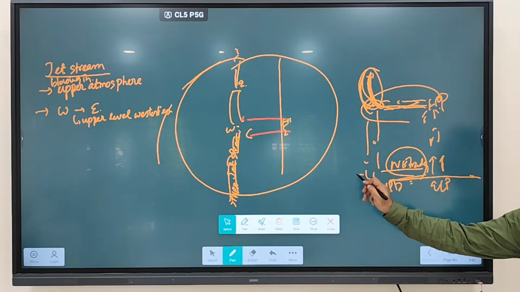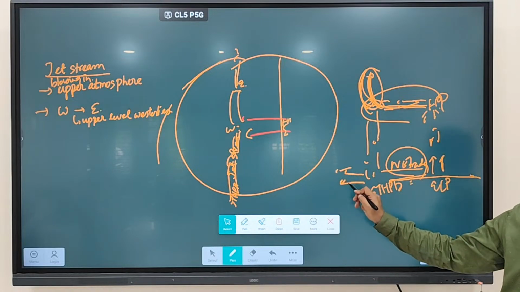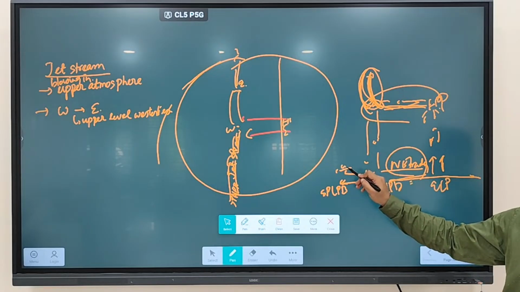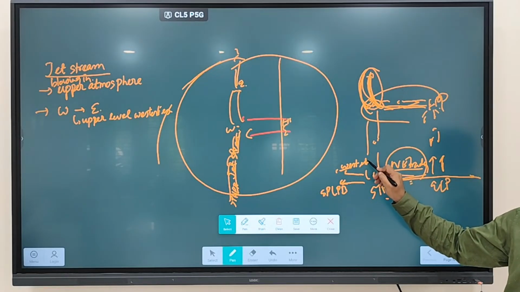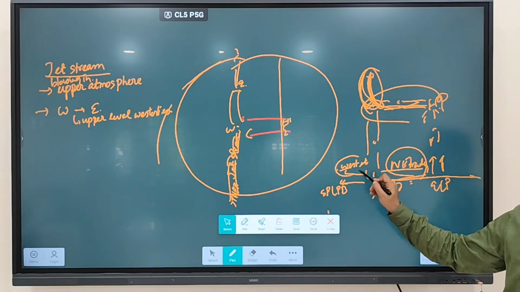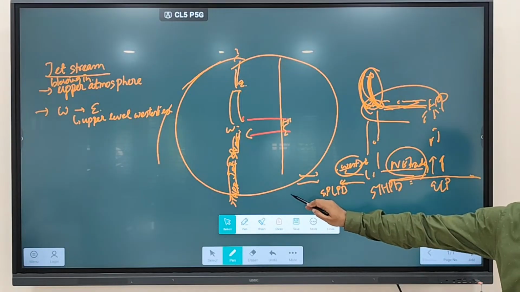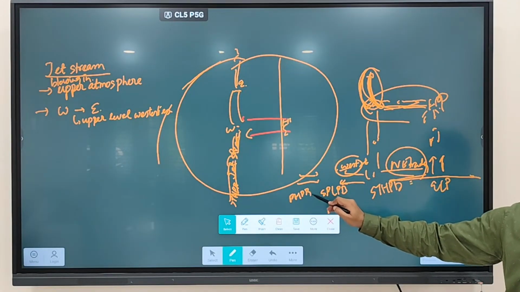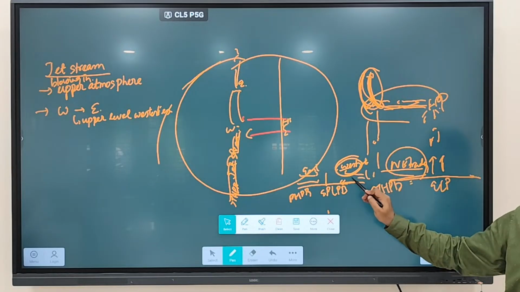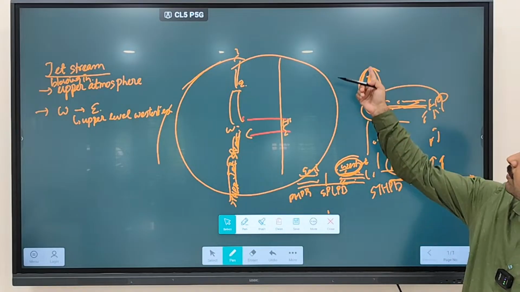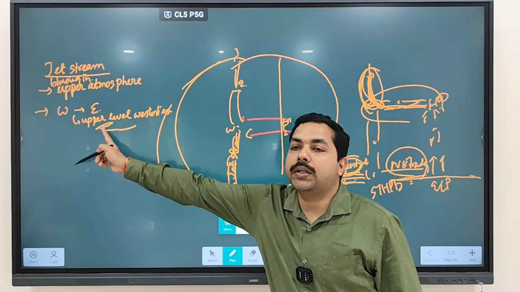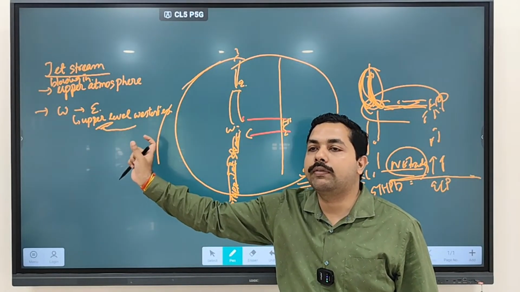Because westerlies also blow in the lower atmosphere. From the subtropical high pressure belt to the subpolar low pressure belt, the westerlies blow. And from the polar high pressure belt to the subpolar low pressure belt, easterlies are coming. So westerlies are blowing in the lower atmosphere, but when jet streams blow from west to east, we call them upper atmosphere westerlies or upper level westerlies.